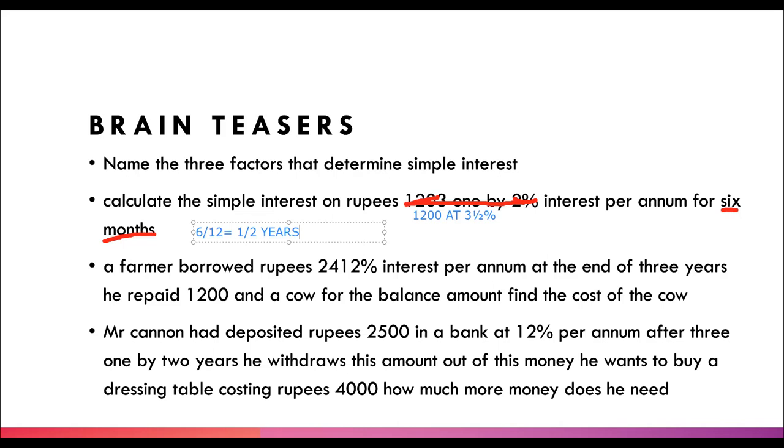A farmer borrowed rupees 2,400 at 12% interest. At the end of 3 years, he repaid rupees 1,200 and a cow for the balance amount. Find the cost of the cow. So, how are you going to do this question? Let me help you. It was 2,400 as you saw in the book, at 12% per annum. I'm so sorry for the typing errors.